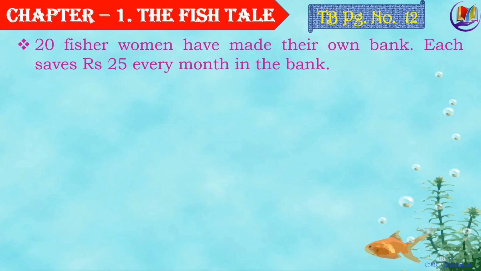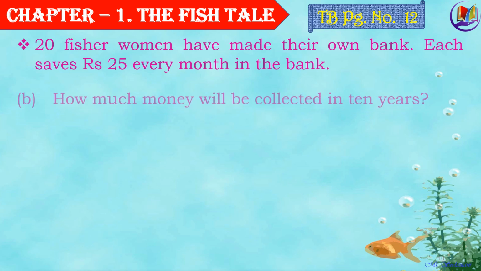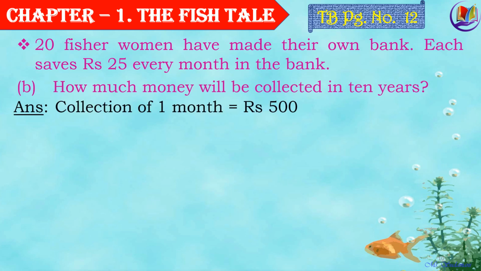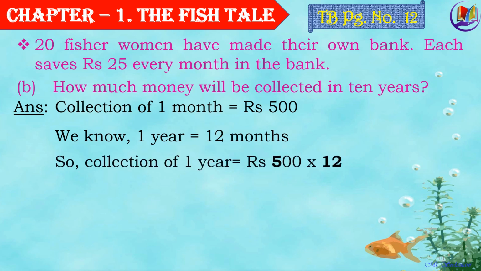Now children, in the previous part we had seen that 20 fisherwomen were able to save rupees 500 every month in the bank. So how much money will be collected in 10 years? Well, collection of 1 month is rupees 500 and we know that 1 year is equal to 12 months. So collection of 1 year equals rupees 500 of each month multiplied by 12 months. So that would be rupees 6,000.